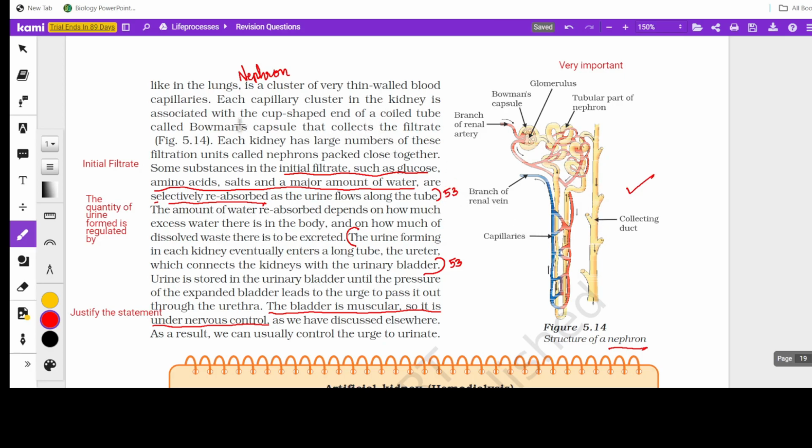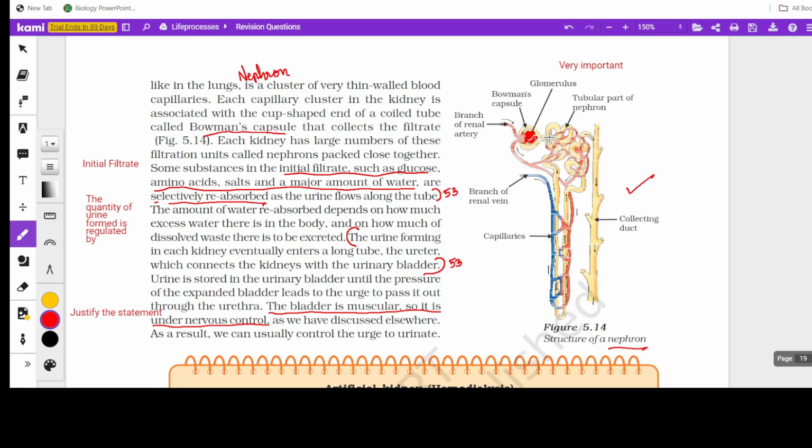And the names of the regions which you must know are Bowman's capsule, and glomerulus is mentioned here. It is the tuft of blood capillaries, so it's called glomerulus. Once the filtration starts, we call it the initial filtrate. So initial filtrate can be asked as a separate question. What is the composition? It has glucose, amino acids, salts and a major amount of water.